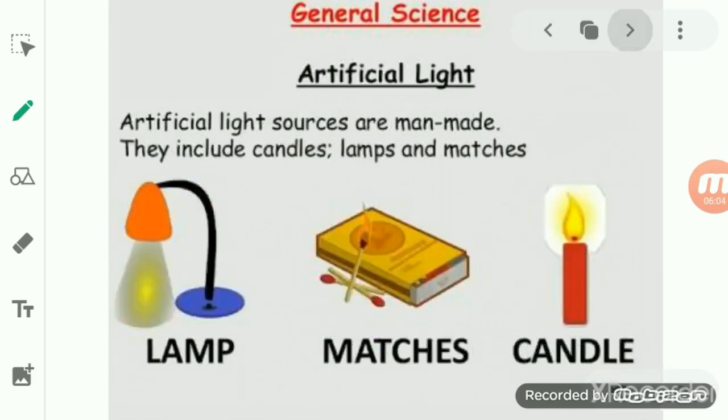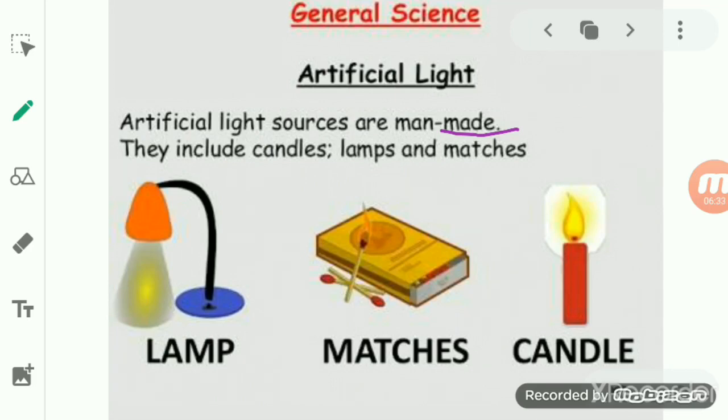These are all different natural sources of light. If we talk about artificial light or man-made sources of light, you see that these are the sources which are made by man, or we can say the sources which have been artificially prepared by man. That is a man-made source of light or artificial light.